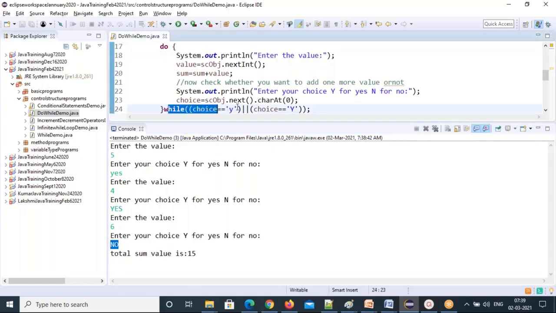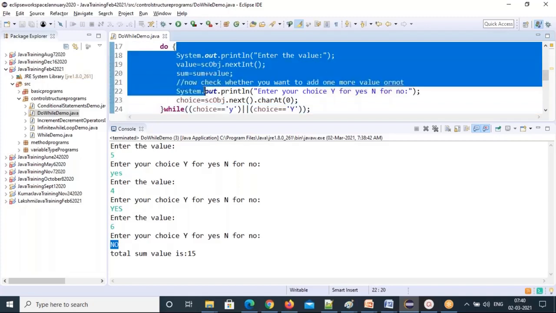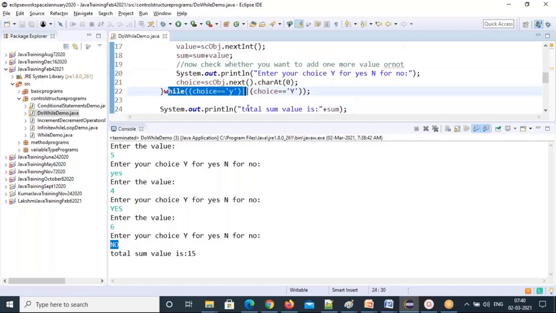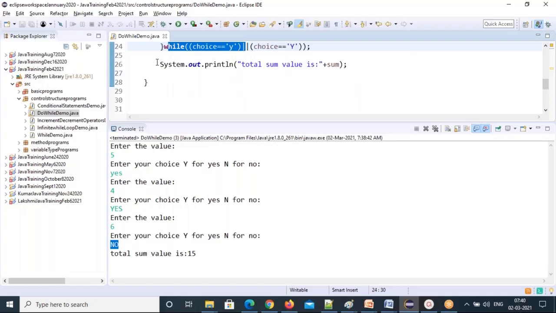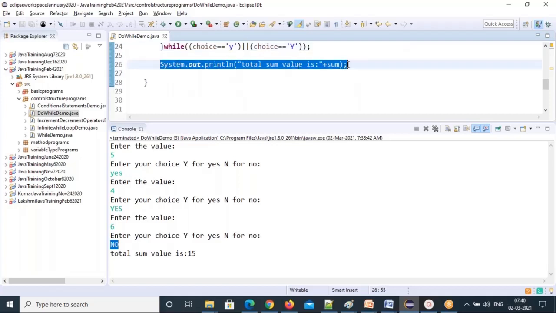The choice is N, not y or capital Y, which means false. False means the controller doesn't pass to the do block again. It exits the loop and executes the statement after it. That's why the last line was executed.